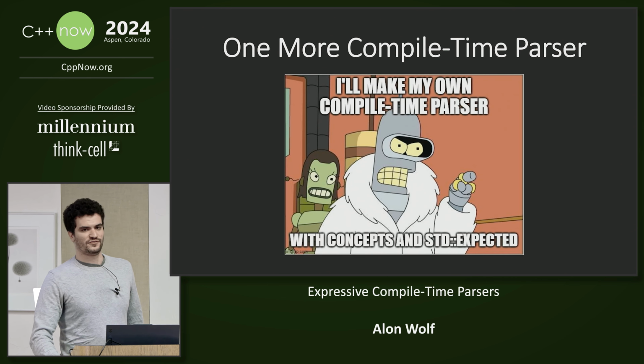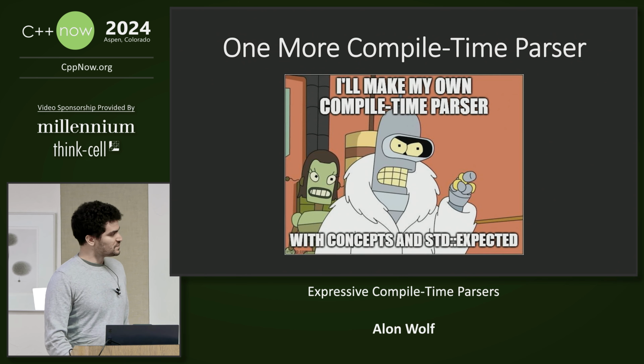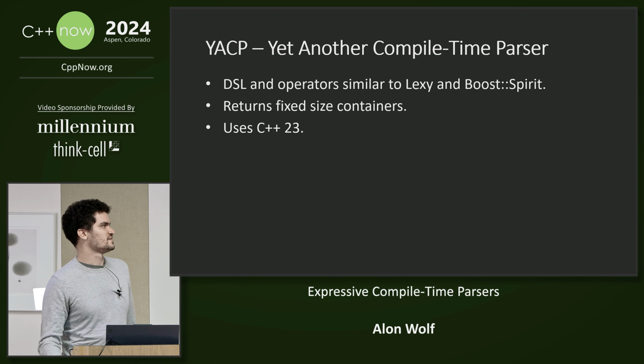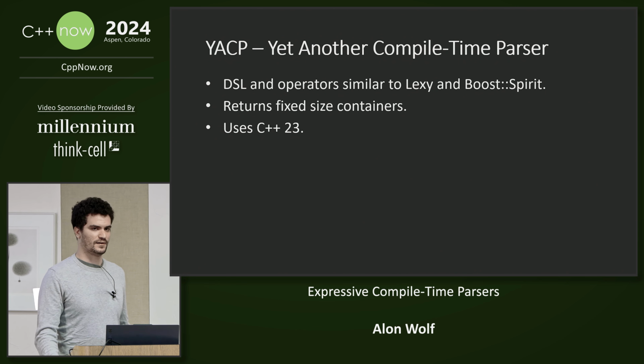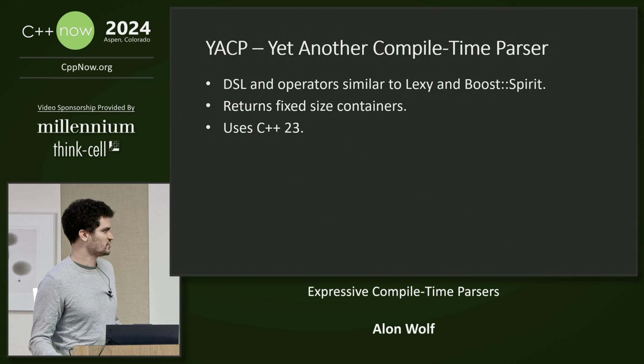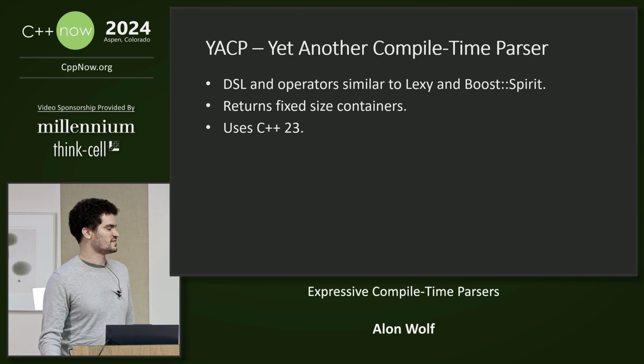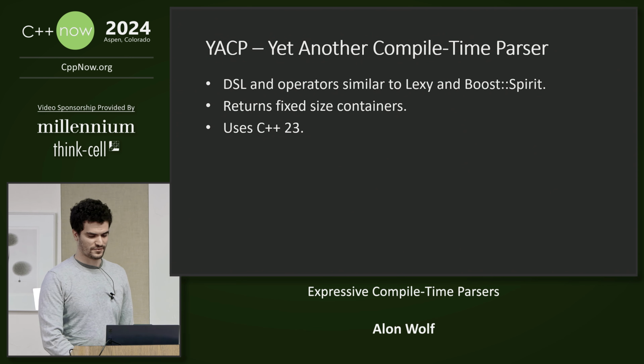Now we are about to move to the final compile time parsing library of this talk. This is one that I wrote, and we will use it to implement some examples. YACP, or yet another compile time parser, is a very basic parser combinator library. It has a DSL similar to the ones that we saw with Lexy and Boost Spirit. It doesn't do anything fancy like the next parser indirection. Instead, it returns everything as a fixed size container. And it uses C++23.